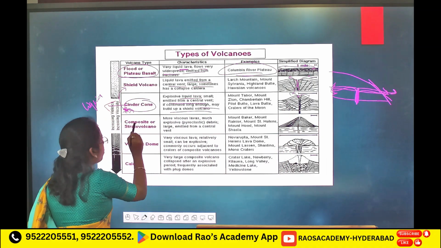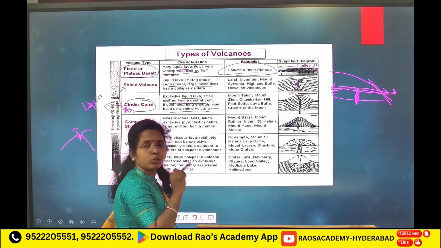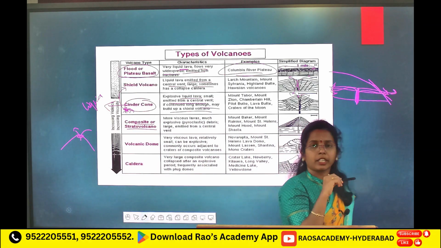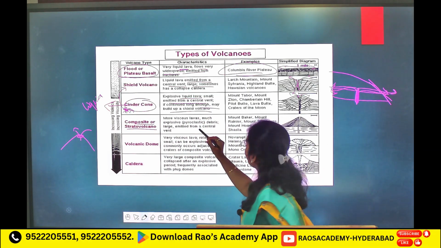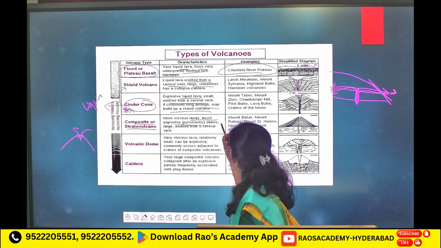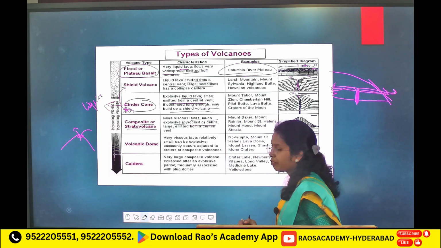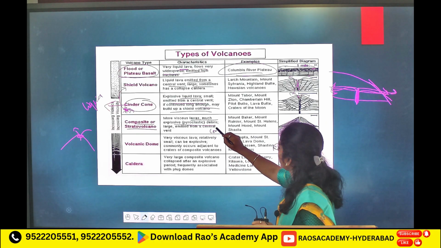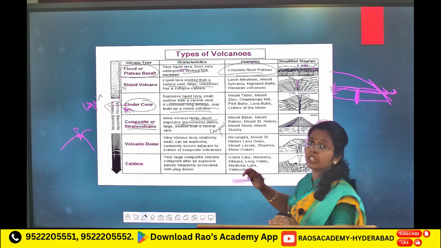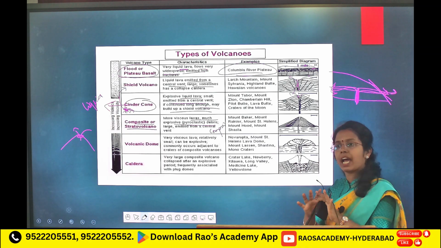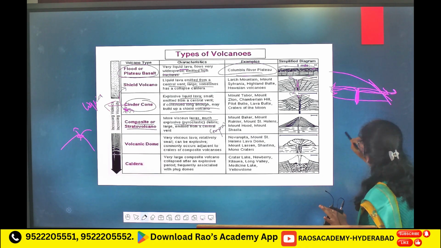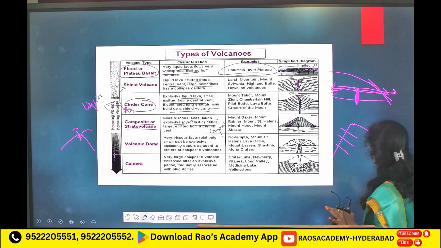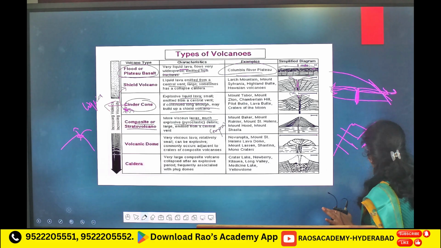Next, composite or strato. Wherever you see strato, strato means it is related to layers. More viscous lava and explosive debris, large, emitted from a central vent. Wherever you see composite, think it is a complex and explosive. In stratovolcano, one layer of lava, one layer of ash, you will see like this, layers.